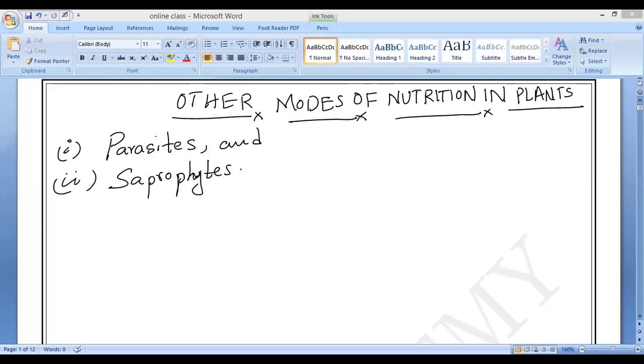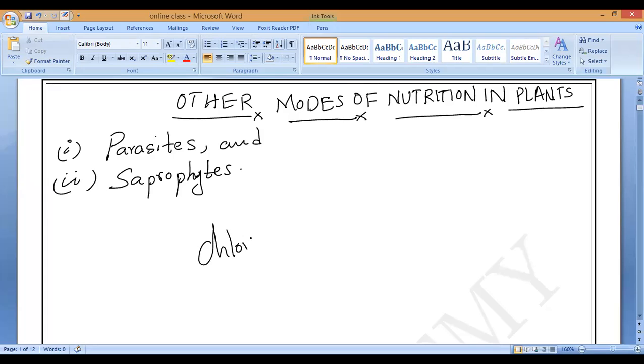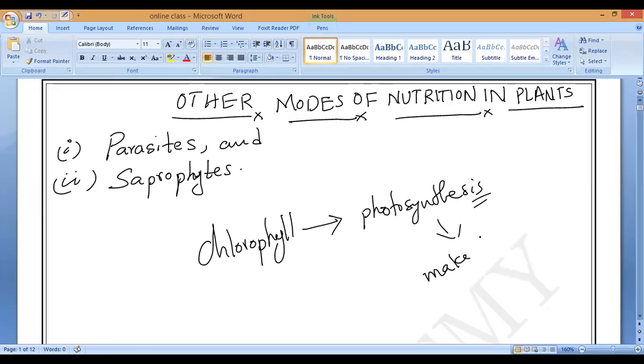Now let us come to today's class. In today's class, we are going to study the other modes of nutrition in plants. The plants which have a green pigment called chlorophyll will do the photosynthesis reaction, and they will make their own food. That is why the substances that can make their own food are called producers.